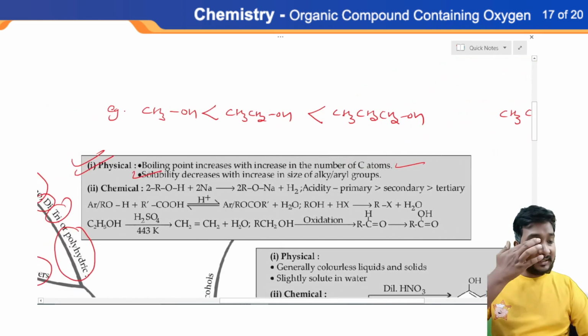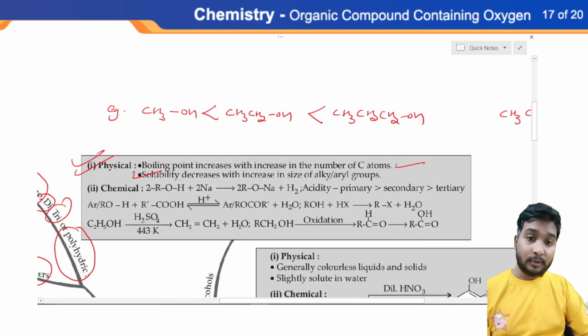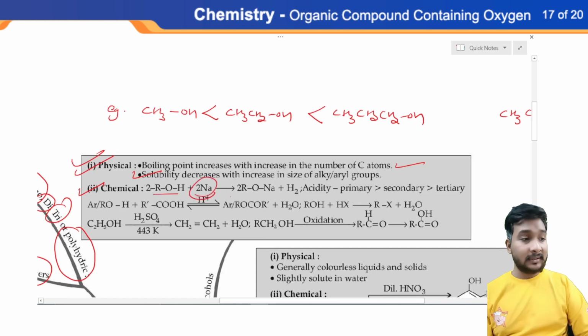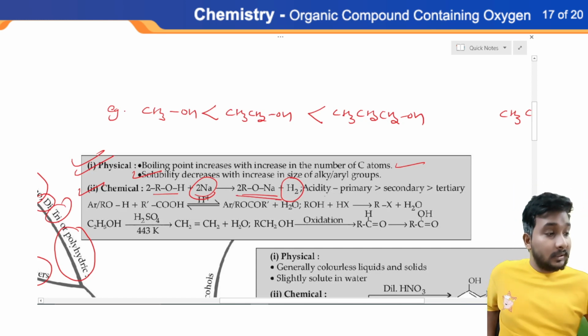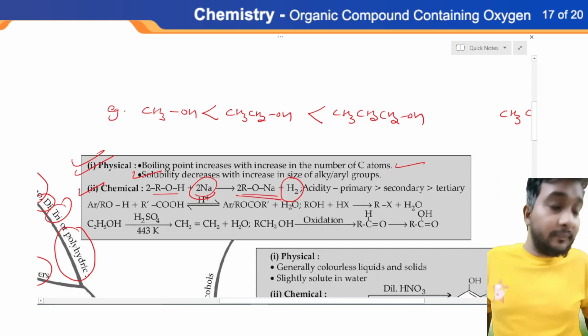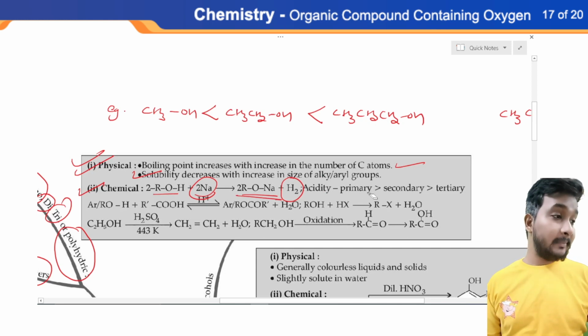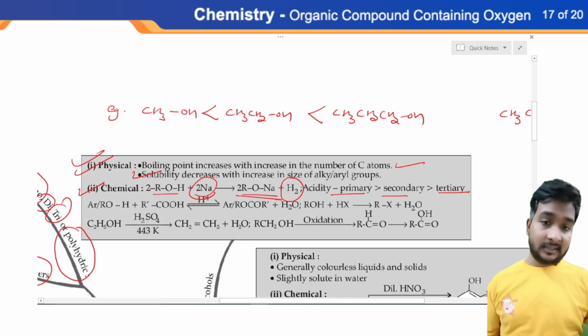Now, these two properties are generally basic, or we can say very important and essential for examination purposes, which is why they are mentioned in the flow chart. Now, chemical properties. Alcohols are highly reactive towards the active metals of the s block like sodium, potassium, rubidium, etc., and produce hydrogen gas along with sodium alkoxide salt. And if we observe the acidity of alcohols, primary alcohol shows more acidity than secondary than tertiary. Primary means 1 degree, secondary means 2 degree, tertiary means 3 degree, you know that.